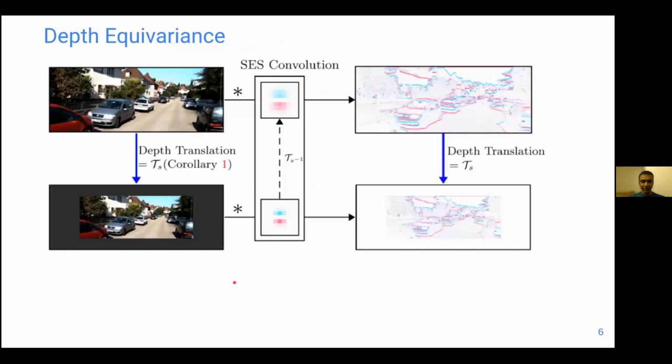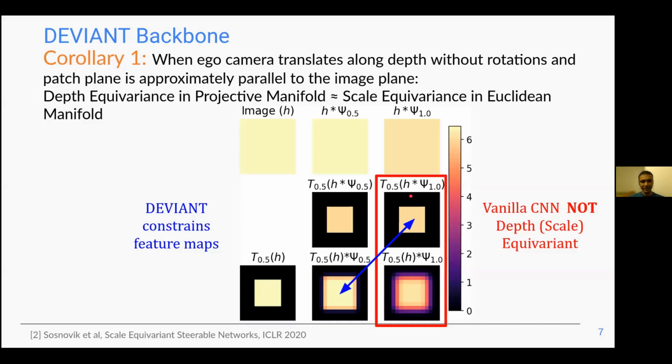So what does this equivariance look like? We show that depth translation is actually a scale transformation, and therefore we can apply scale equivariant convolutions. This scaling transformation is also guaranteed to appear on the output of every layer of the neural network. Our corollary says that when an ego camera translates along the depth without rotations and the patch plane is approximately parallel to the image plane, the depth equivariance in the projective manifold is the scale equivariance in the Euclidean manifold.